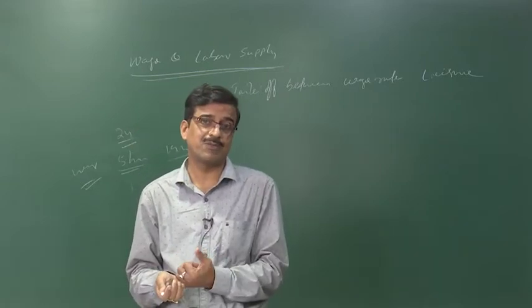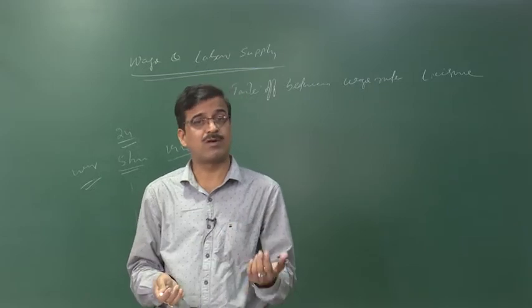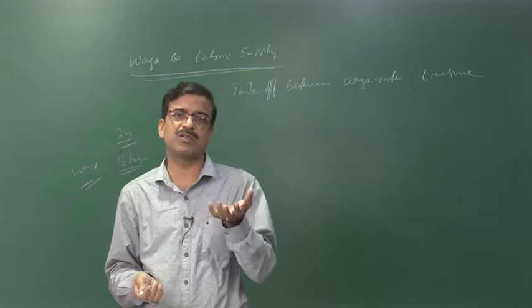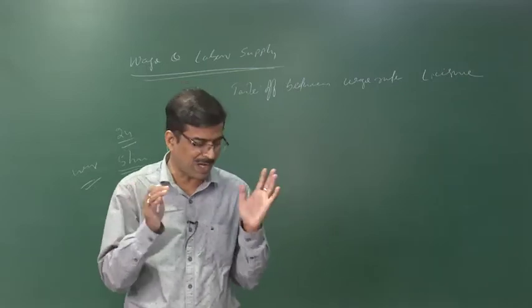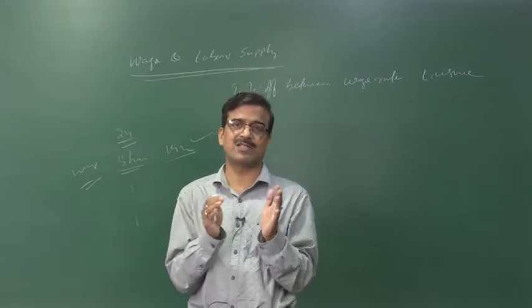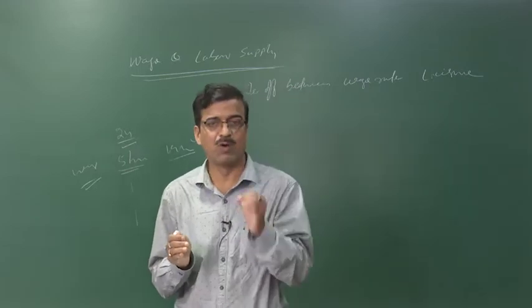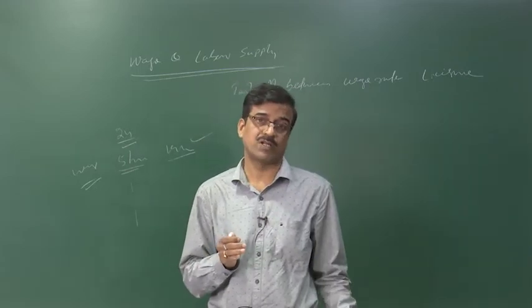So, we see that those who work more get less payment, and those who work less get more payment. So, we have to study that part right now, what you have to prefer, whether you prefer more leisure or more work.